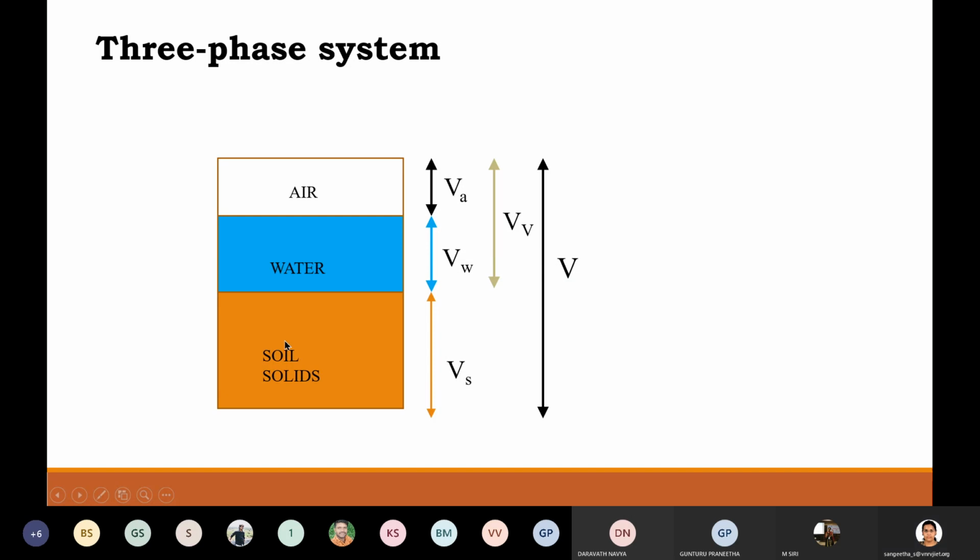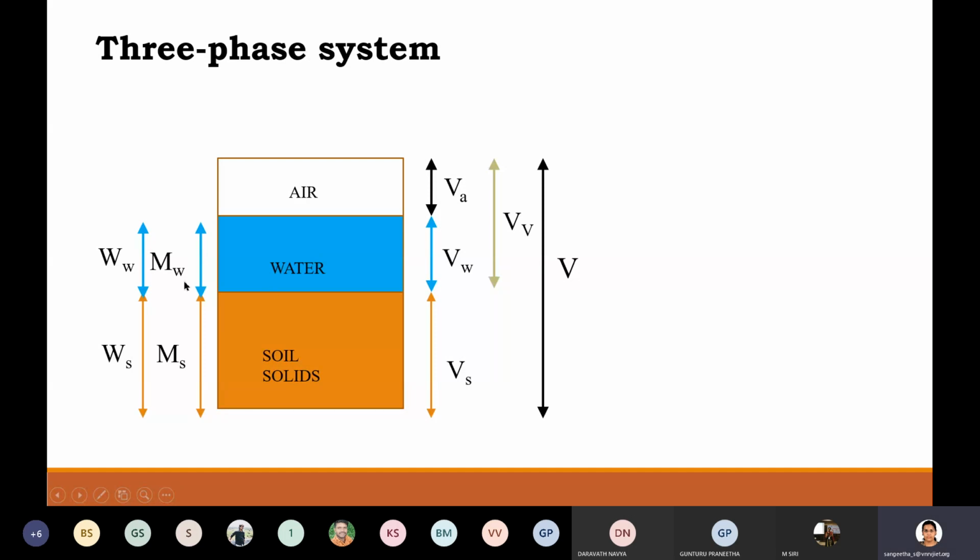Now here we got the volume terminologies. Now let us see the terms related to mass. Here MS indicates mass of soil solids, and WS indicates weight of soil solids. So in few places we will be considering mass, and few places we will be considering weight if we consider gravity. Okay, that's why I have represented both of them parallelly, right?